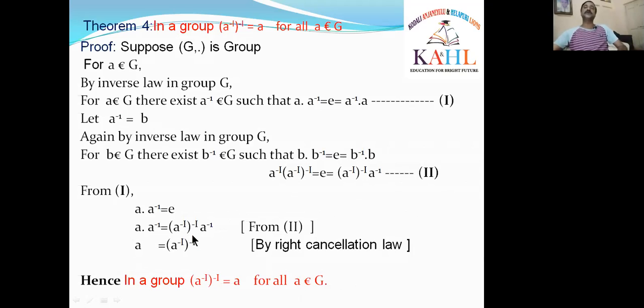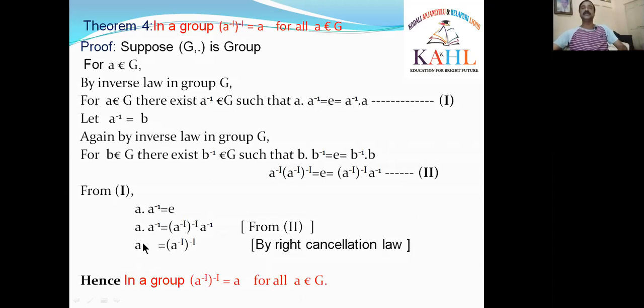On the RHS part also A inverse is on the right side. So we know that from theorem 2, cancellation laws hold in a group. That means G is a group. That's why I am applying the cancellation law. A inverse is on the right side, so I am applying the right cancellation law. I am cancelling A inverse on both sides.